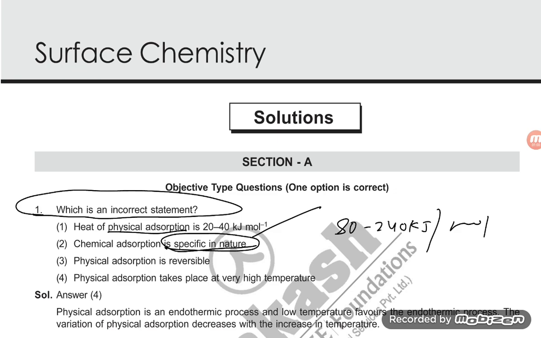So dear student, the third statement was: physical adsorption is reversible. Physical adsorption is reversible, and it is universal. Physical adsorption is universal, so there is no bond formation and it is not specific, so anytime the gas molecule can come and adsorb, and when the temperature increases, it will escape. Again when the temperature decreases, the molecule can adsorb. So this is again correct. This third one is correct. Physical adsorption takes place at very high temperature? No, the temperature for physical adsorption is low, student. So our required answer will be the fourth.